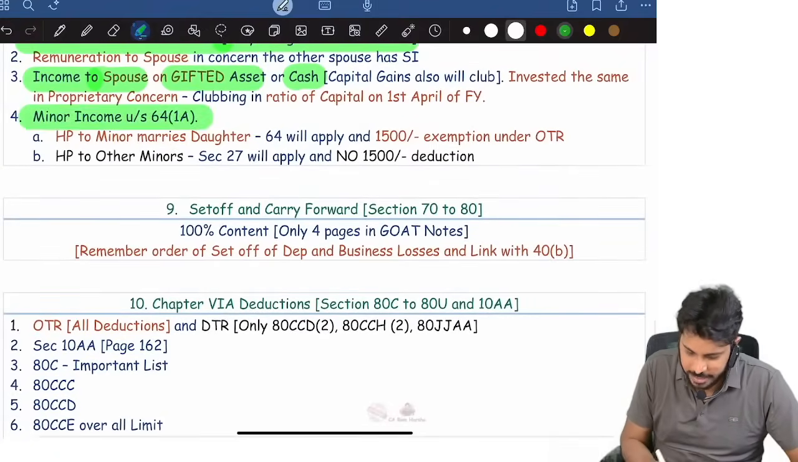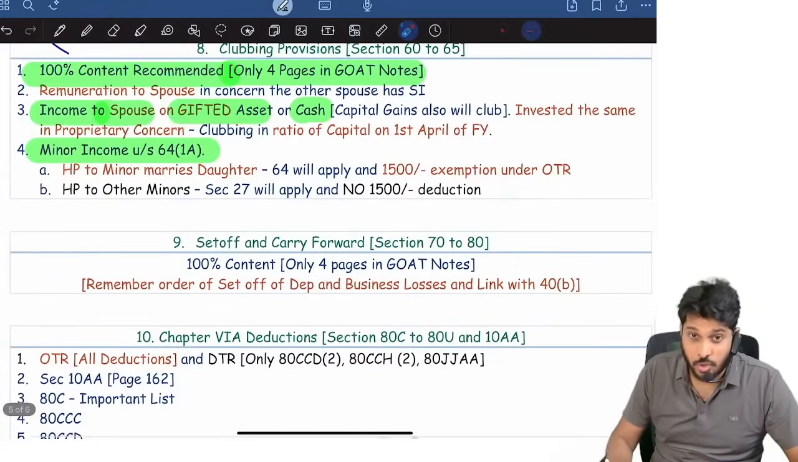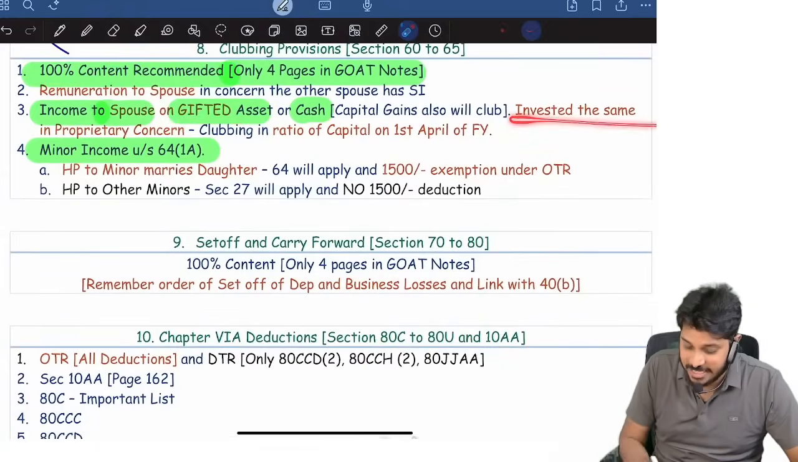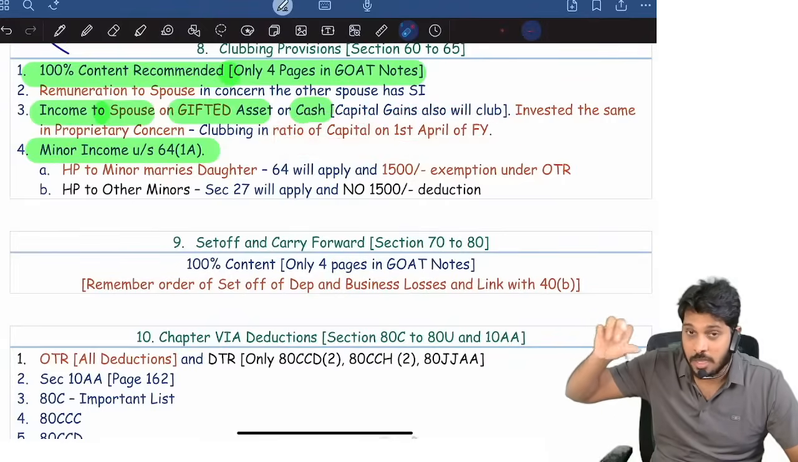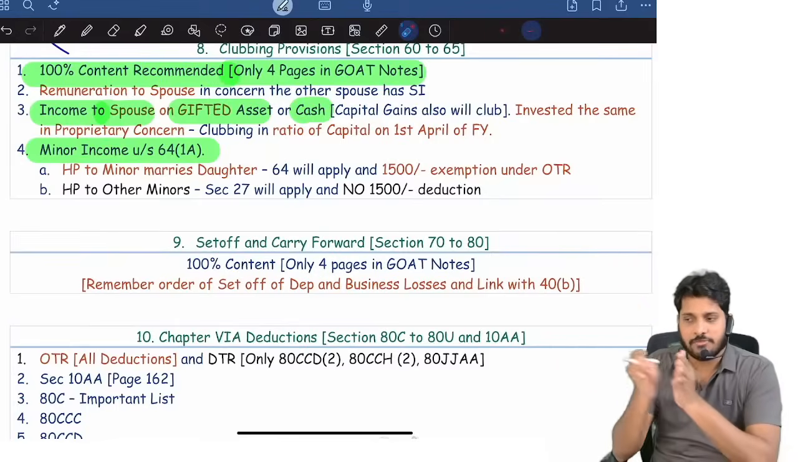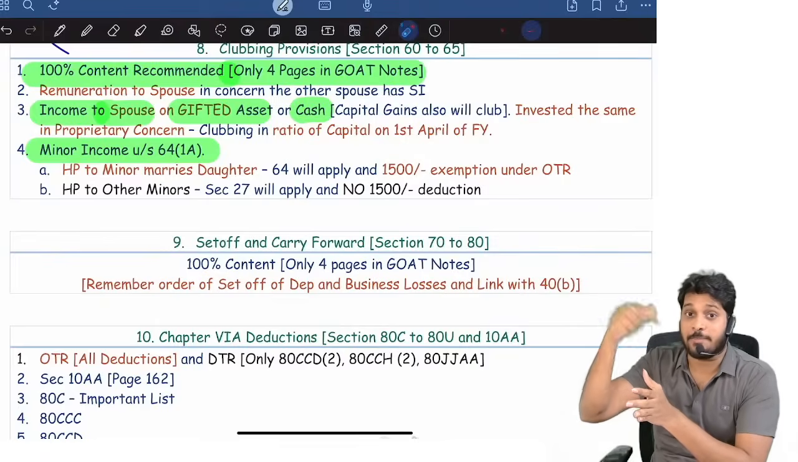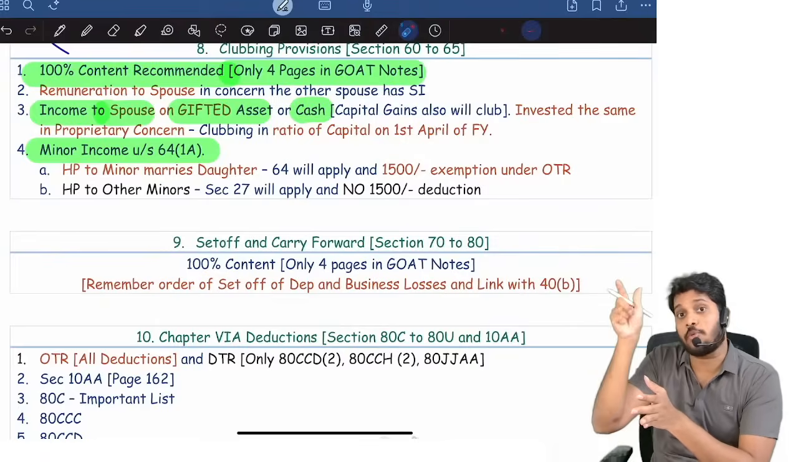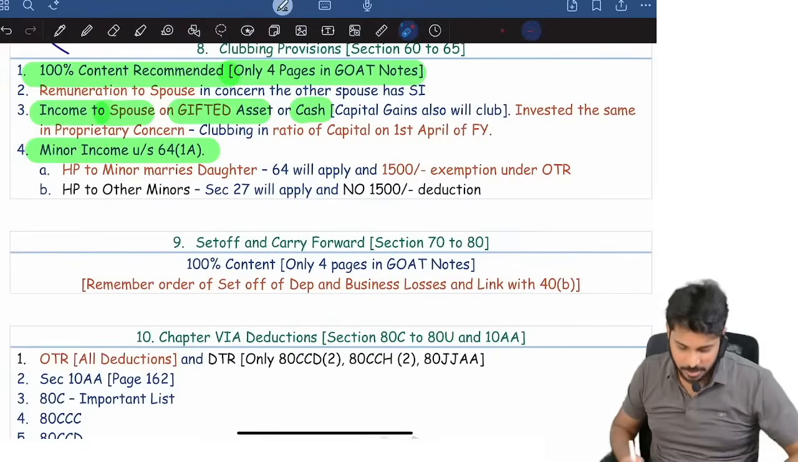Also minor income, and income on gifted asset. Suppose I gave a cash gift, and that cash is invested by her in a proprietary concern. Then in the ratio of capital on 1st April of the respective year, for that year's profit, like for 24-25, how much profit she got from the proprietary concern, numerator is how much opening capital is from the gifted asset, divided by total opening capital. That much amount is clubbed in the hands of the other spouse who gifted it.